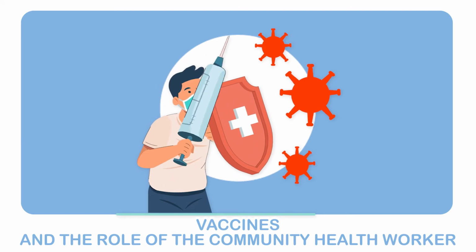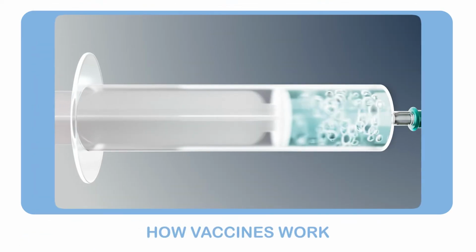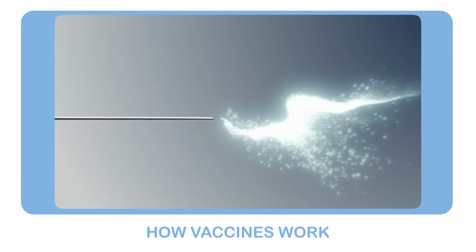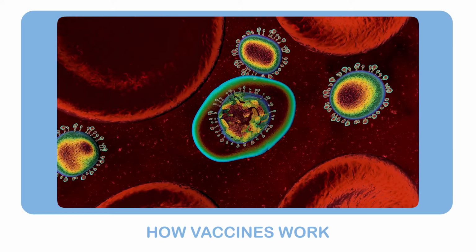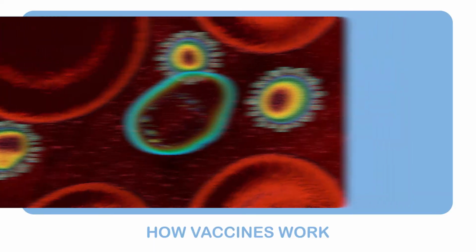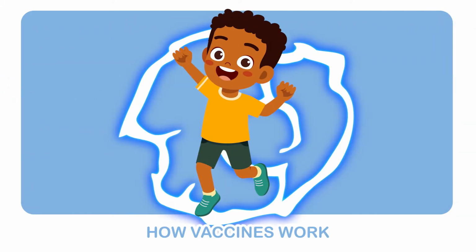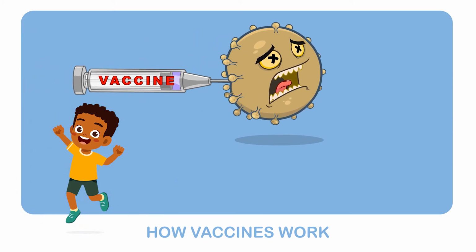This video will inform the community health worker about childhood vaccinations. Vaccines are substances that help the body's immune system protect against future infections. Essentially, when we vaccinate a child, it means giving the child a small, harmless amount of an infectious virus or bacterium. Vaccines can be given through injection into the muscle or skin or orally. Vaccines help strengthen a child's immune system so their body can fight off infections if they are exposed to them.